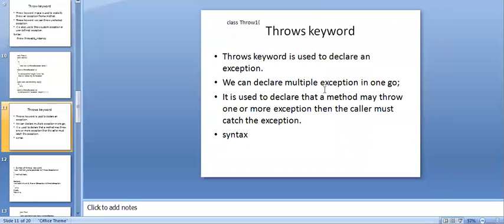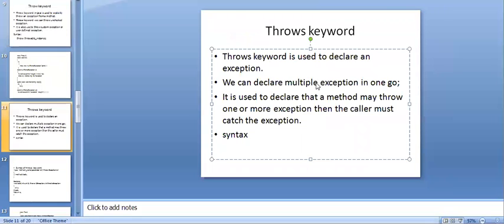Then the throws keyword. So here the throws keyword is used to declare an exception. We can declare multiple exceptions in a single statement. It is used to declare that the method may throw one or more exceptions, then the caller must catch the exception. If a method can throw one or more exceptions, then in such a case use the throws keyword. Okay. So here we can throw checked or unchecked exceptions also.